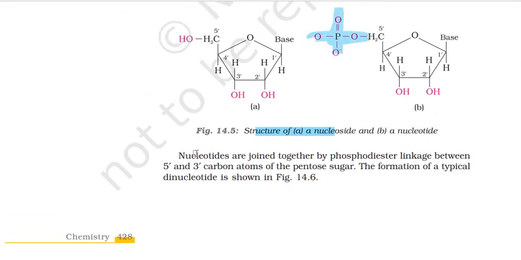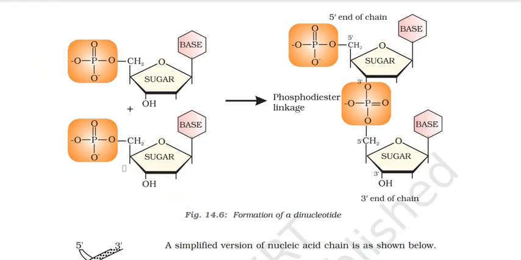Nucleotides are joined together by phosphodiester linkage between 5' and 3' carbon of the pentose sugar. Alright, 5' and the 3' carbon. So there will be phosphodiester linkage. The formation of a typical dinucleotide is shown over here. So here we go. This is a sugar, this is a sugar, this is a nitrogen base, this is a nitrogen base, this is the phosphate group, this is the phosphate group. When you are trying to link them, what happens is, this phosphodiester, you have ester, the oxygen of the sugar and the oxygen of the phosphate group and this carbon, they're going to form a bond. This is phosphodiester linkage.